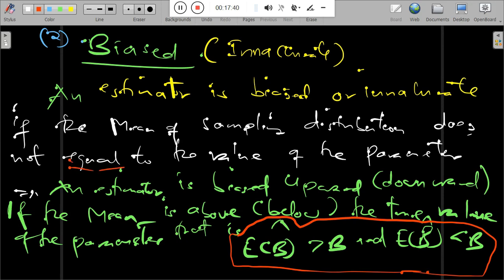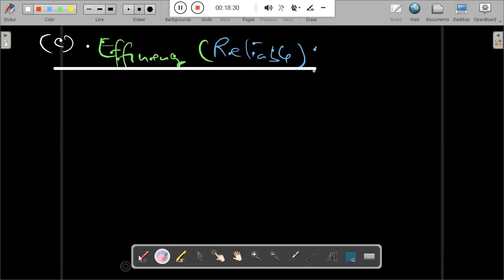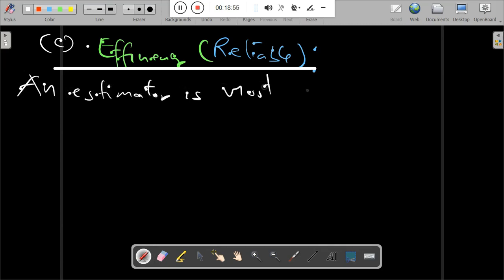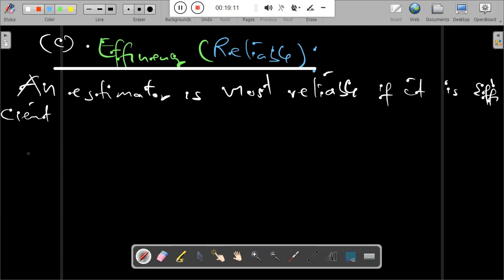But also let's talk about the efficiency, that is reliability. Another small sample property is the efficiency or the reliability. An estimator is most reliable if it is efficient. An estimator is efficient if it has minimum variance in the class of unbiased estimators.